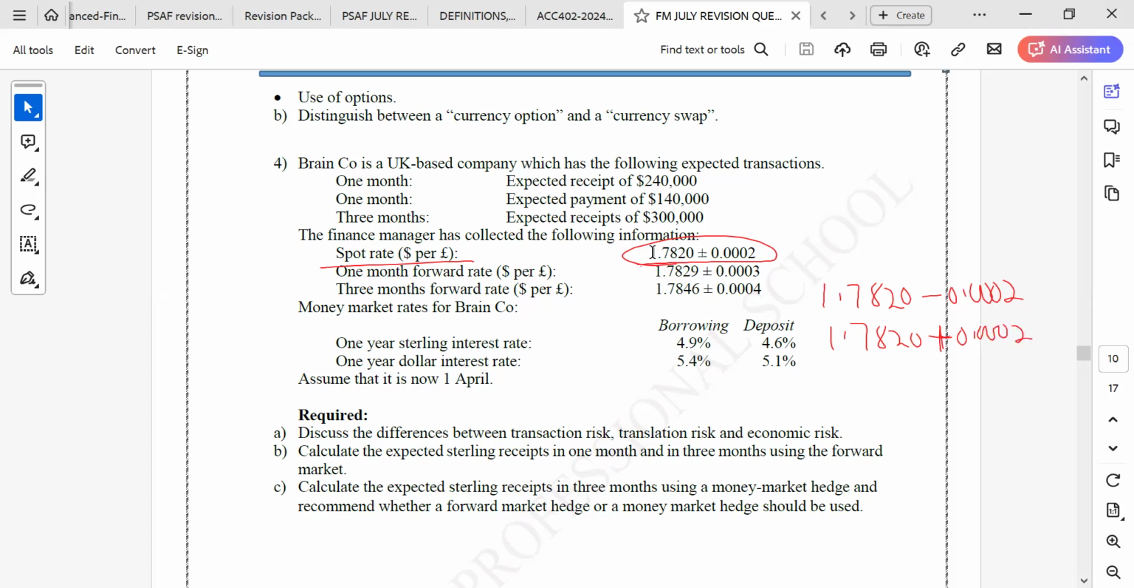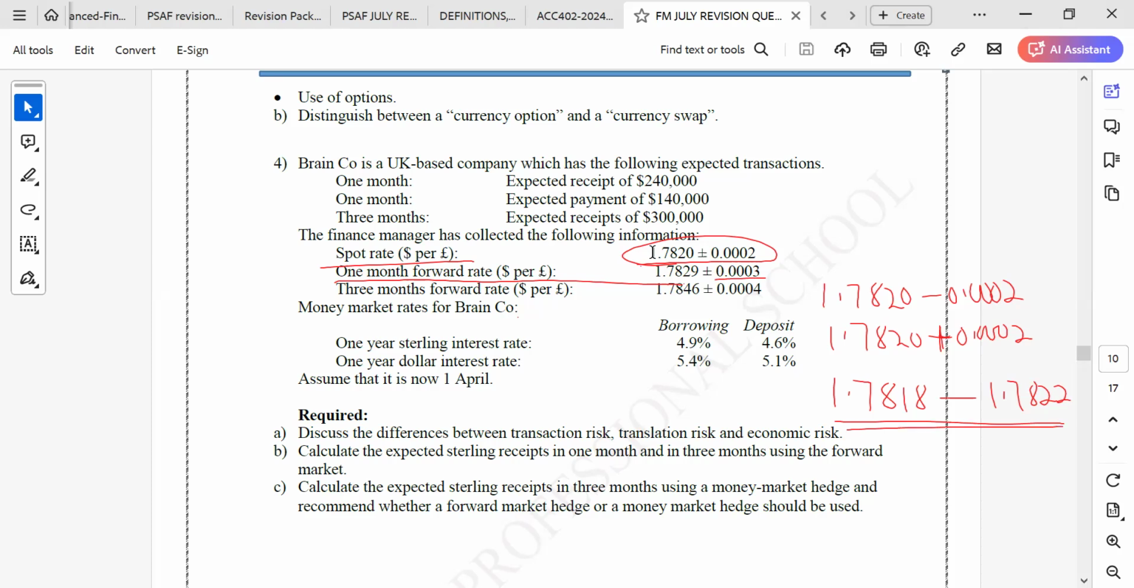So you have to quote your figure. Your spot rate will be quoted as, if you subtract the 0.0002, 1.7818. The highest rate will be 1.7822. Then your 1 month forward rate, the lowest rate will be 1.7829 minus this one, and then the highest rate. This is how the quotation should be done.